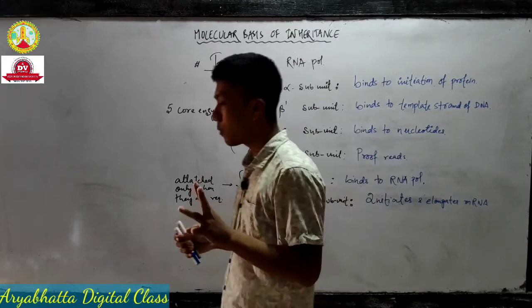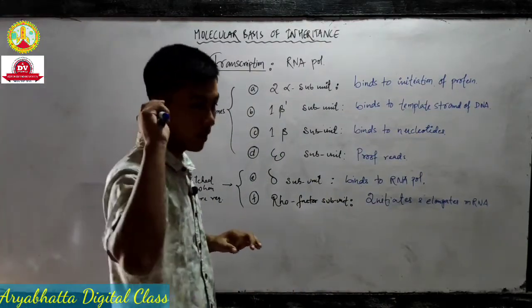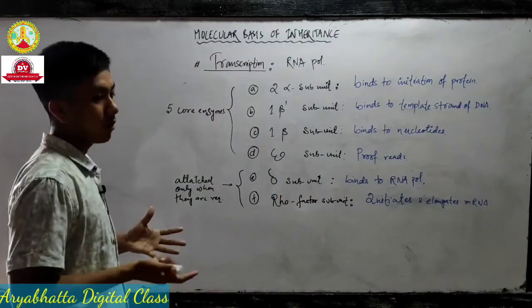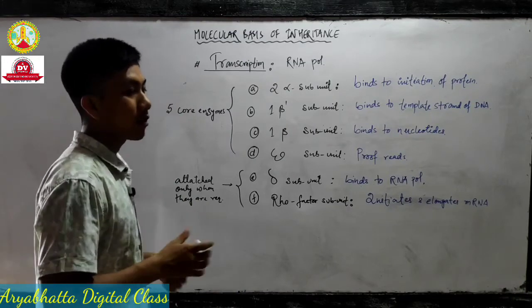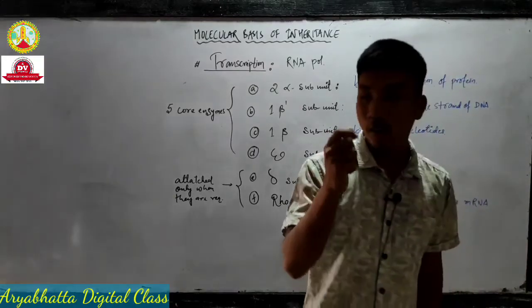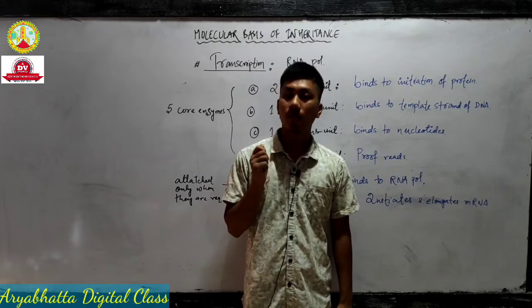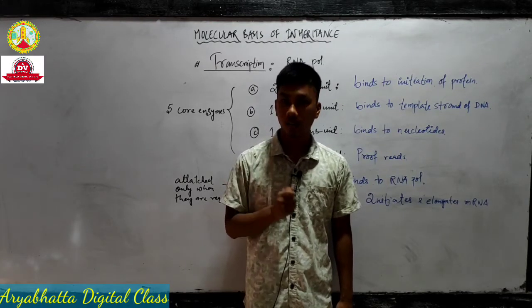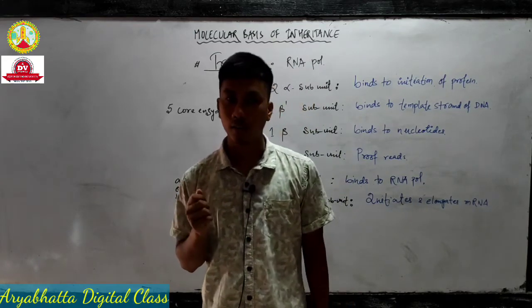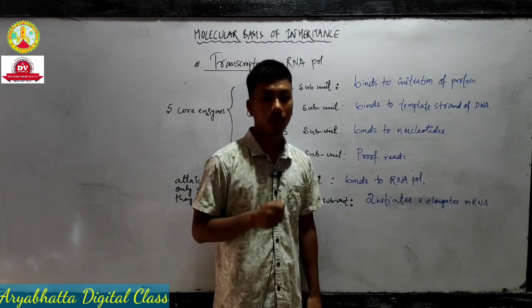Now in the exam, for 3 marks, the question sometimes asks: describe the RNA polymerase enzymes in the case of a eukaryotic cell. They will not ask about prokaryotic. So then you will write, in the case of a eukaryotic cell, RNA polymerase enzymes are of 3 types: RNA polymerase 1, RNA polymerase 2, and RNA polymerase 3. RNA polymerase 1 helps in the synthesis of rRNA. RNA polymerase 2 helps in the synthesis of mRNA and hnRNA. RNA polymerase 3 helps in the synthesis of tRNA.